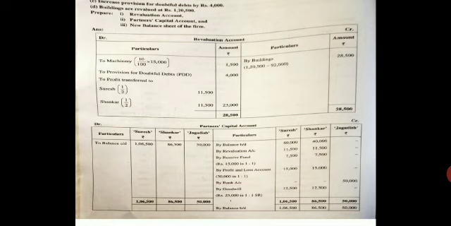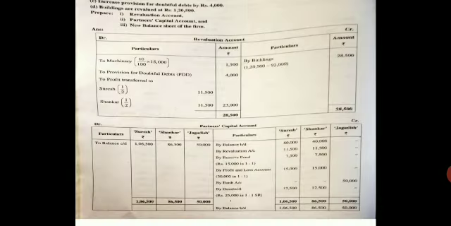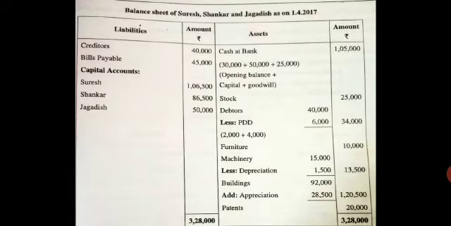Next, buildings is to be revalued at rupees 1,20,000. Come to your balance sheet, asset side. Whatever is the amount of the buildings that is to be revalued, write in the outer column, 1,20,500.